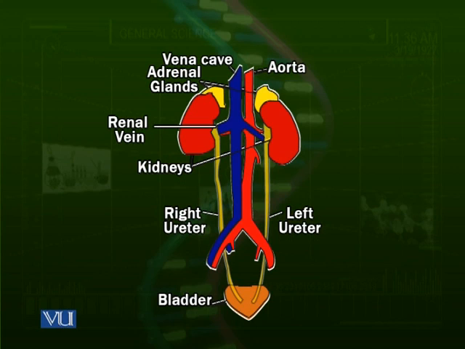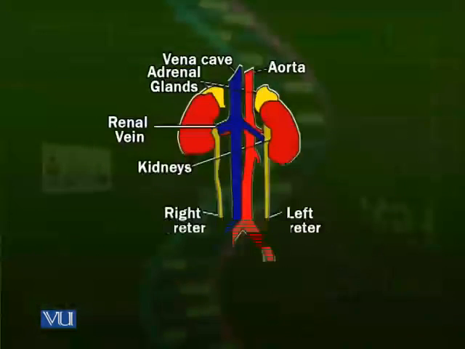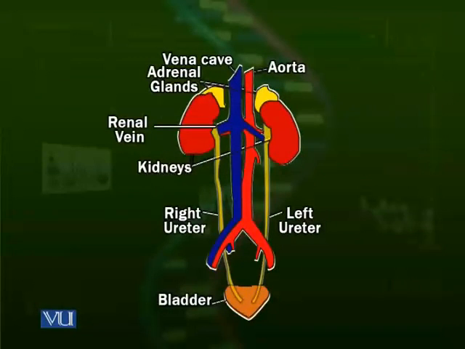The convex part of the kidney, as we have seen in the previous diagram, has a depression and is towards the vertebral column, and the more rounded part is facing the other side. One kidney is slightly higher, or anterior, in position than the other kidney, and the other kidney is towards the posterior side.